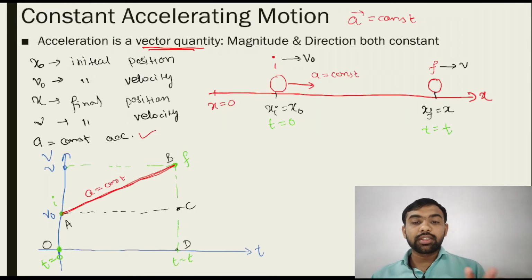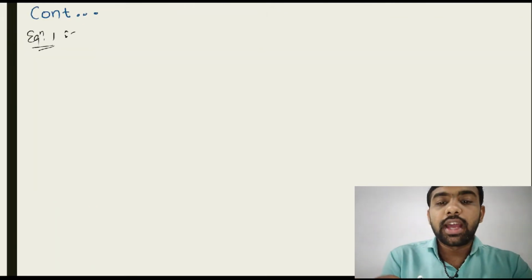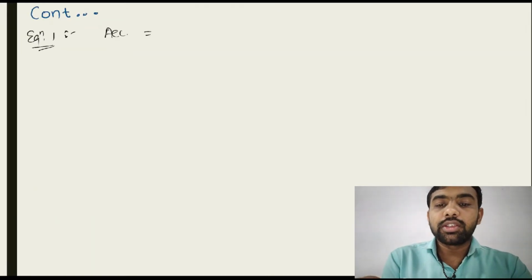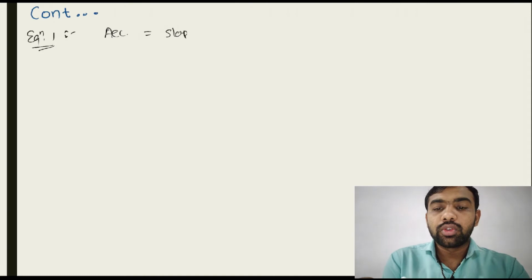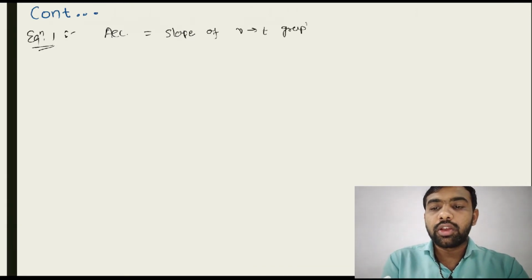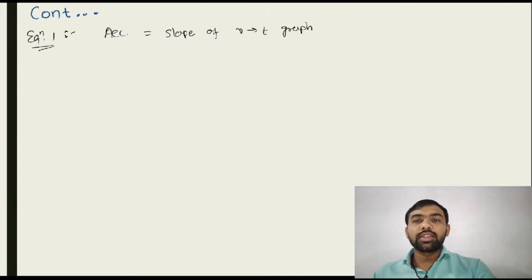In this v versus t graph, the slope of the straight line represents the acceleration. So acceleration is equal to the slope of the v-t graph. Yes or no?